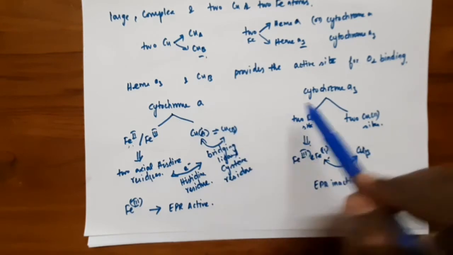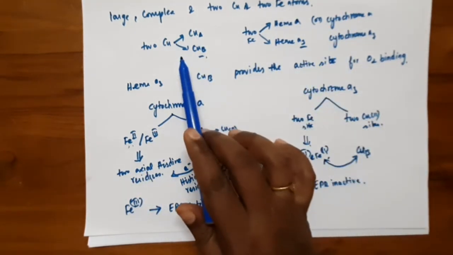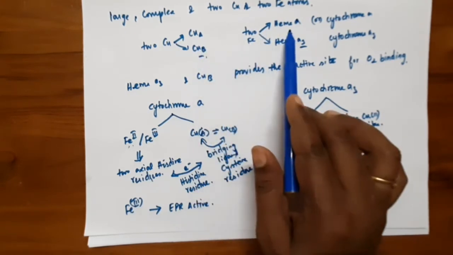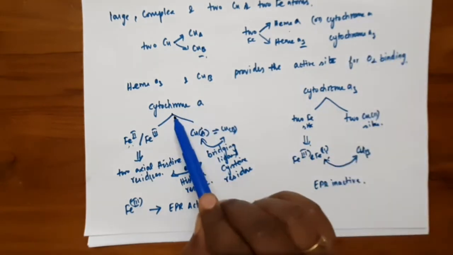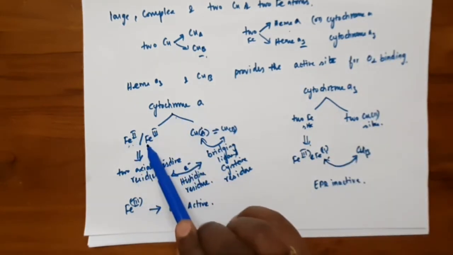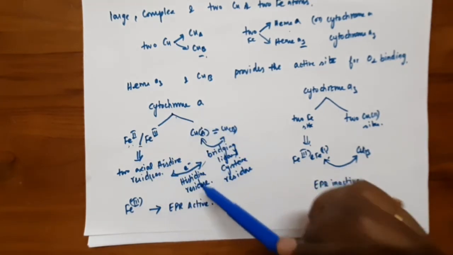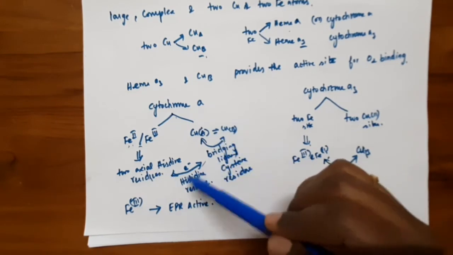These 2 copper and iron sites are in the cytochrome C oxidase. So cytochrome C oxidase has 2 copper centers and 2 iron centers, which are described as copper A and copper B, and heme A and heme A3, otherwise known as cytochrome A and cytochrome A3. In cytochrome A, both the iron sites and copper sites are connected by the histidine residue. So the flow of electrons takes place from copper to iron through this histidine residue.